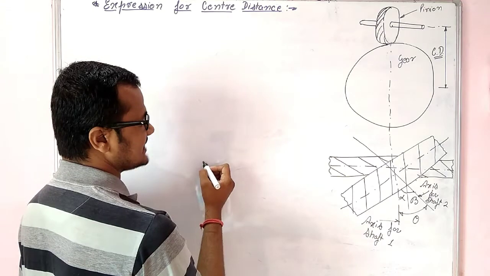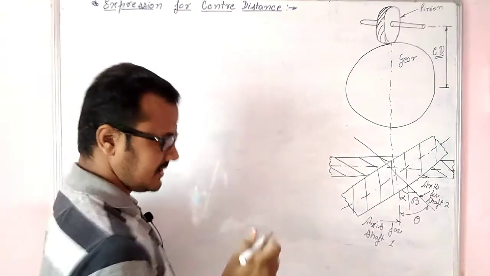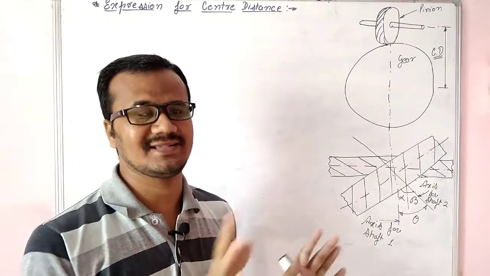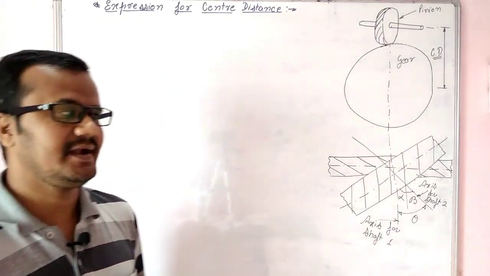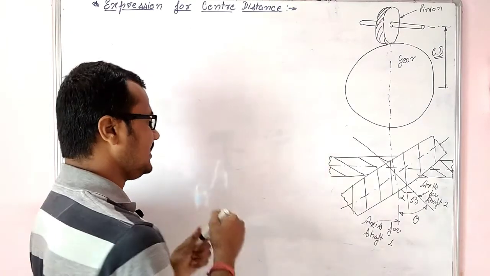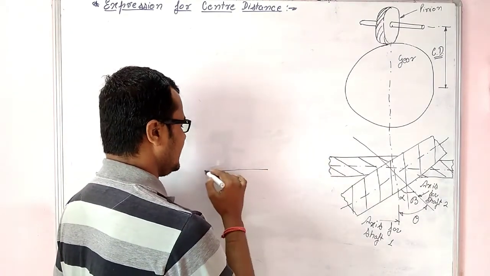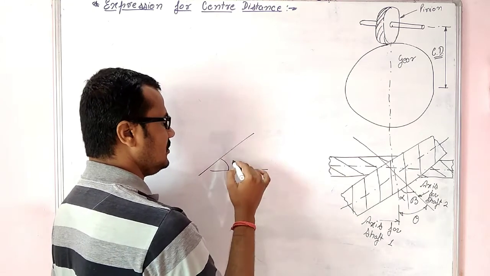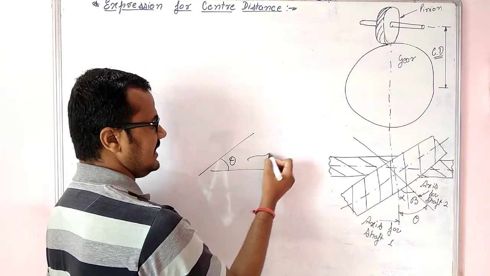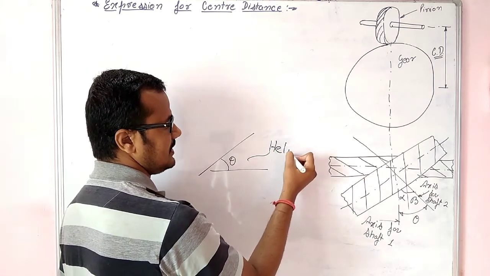Now we are clear with some of the terms of a spiral gear or helical gear, that is the helix angle. We know that the teeth of a spur gear run parallel to the axis of the shaft, whereas those of a spiral gear or a helical gear run at some angle with the axis of the shaft, and that angle is termed as helix angle.